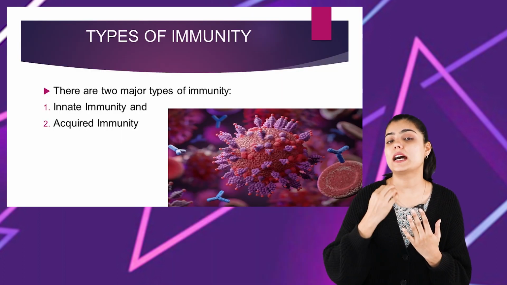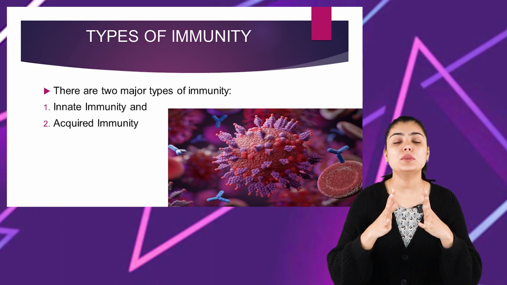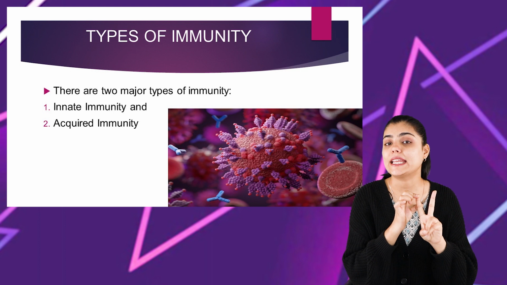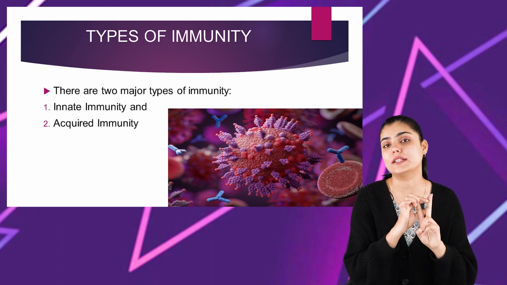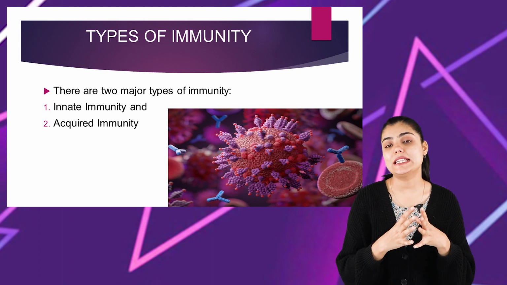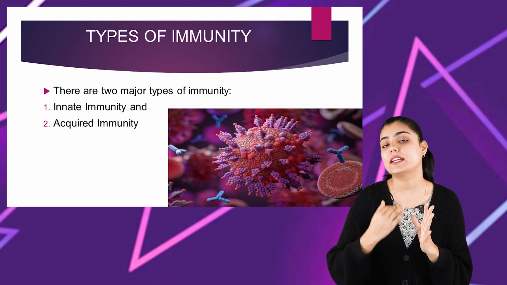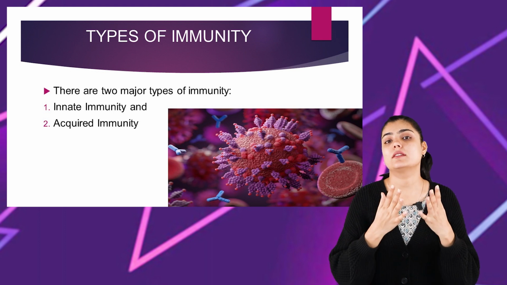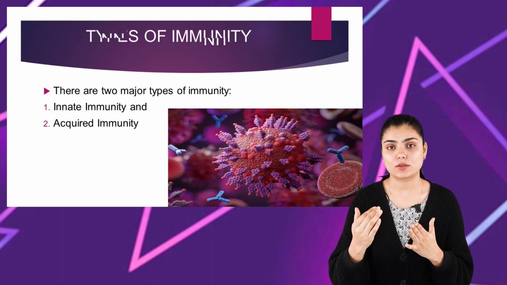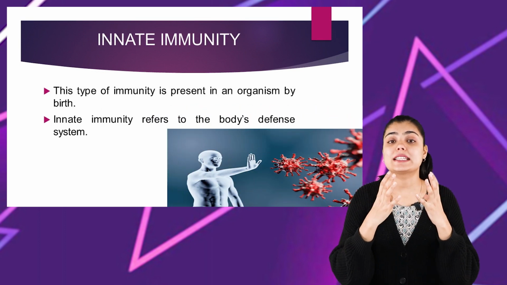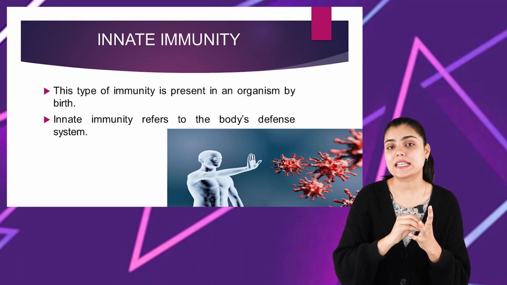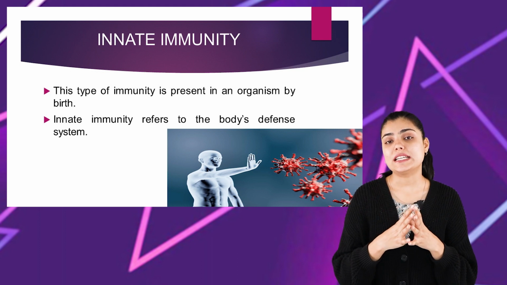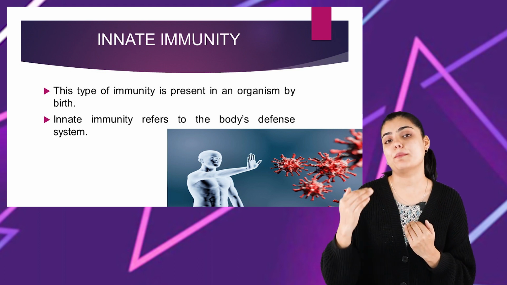Now, let us see what the types of immunity are. Immunity is majorly classified into two categories: innate immunity and acquired immunity. We are going to see innate immunity in detail first, and then we will discuss acquired immunity. What is innate immunity? The term innate itself explains a lot, right? Innate immunity is the type of immunity that is present from the time of birth in an individual. Innate immunity refers to the body's defense mechanism.